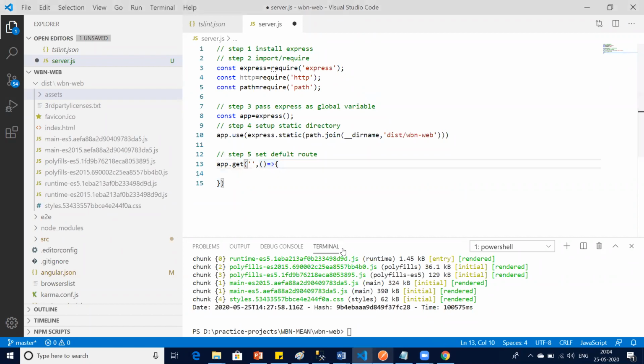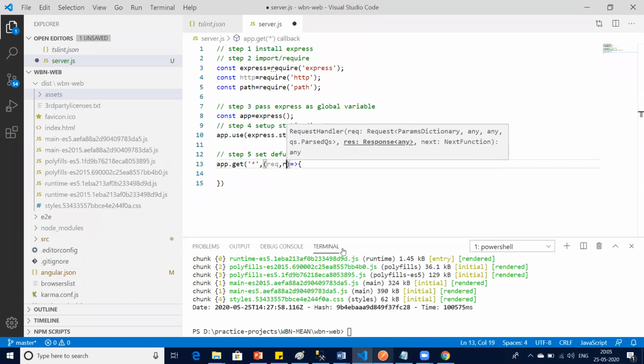So this is my get API, my first get API, where I put asterisk. Asterisk means when there is no route, or default route. Okay. Here I am passing my arrow function. So I say request and I pass response. All the API functions have request and response. So I pass just two variables, req and res. You can put my name and your name also, correct? First is always going to be a request. Second is always going to be a response, correct?